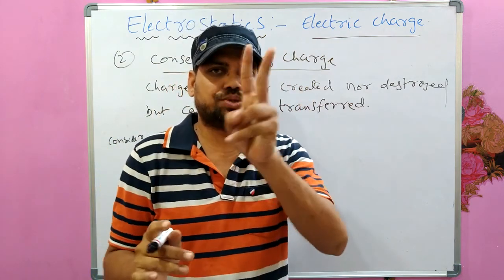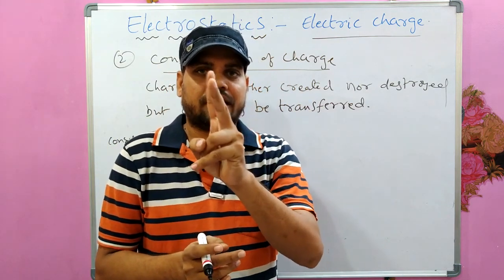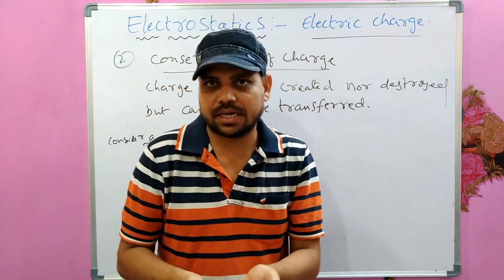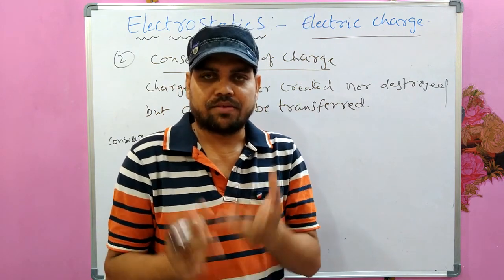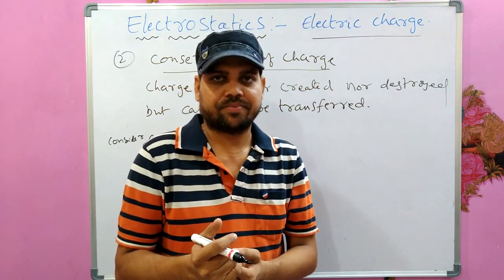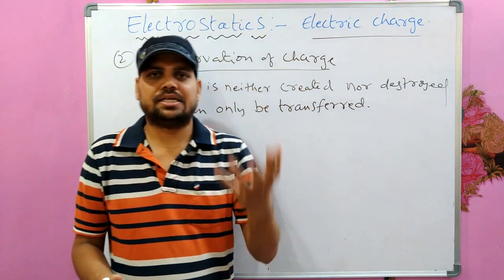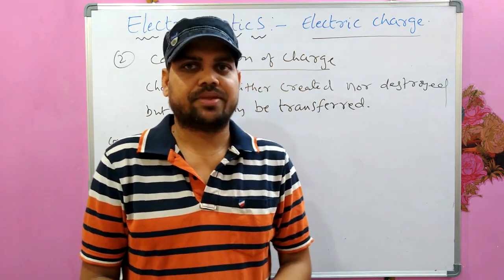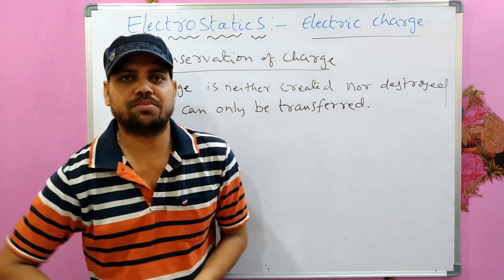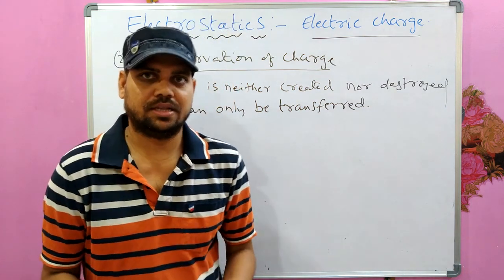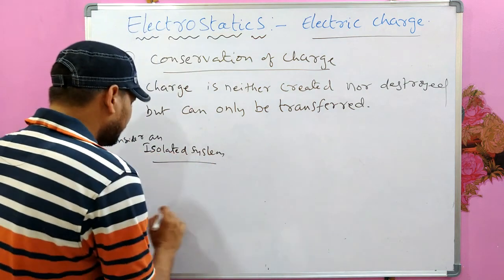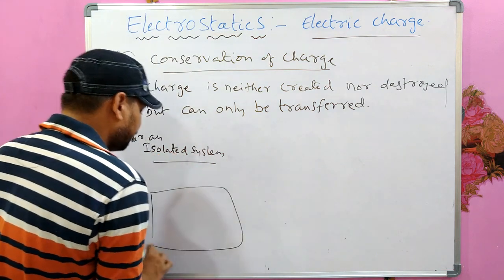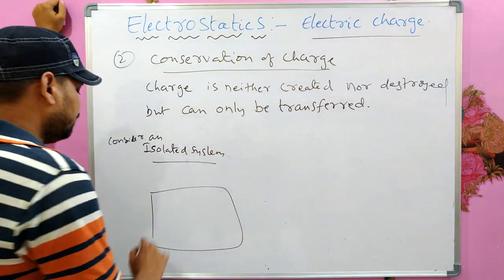See, materials are of two types, conductors and insulators, in the beginning, but later on semiconductors have come. But what are conductors and insulators? In conductors we have so many free electrons which can move easily, and in insulators free electrons cannot move easily. So for example, an isolated system whose surface is insulating, in which I have